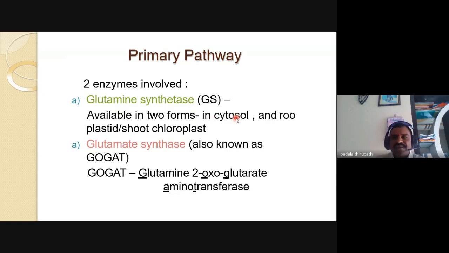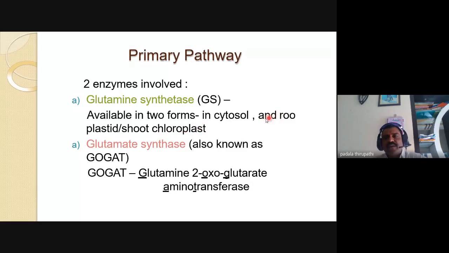Number one is in the cytosol, and the second one is present in the plastids of roots and the chloroplasts of shoots. Glutamine synthetase is present in the cytosol of all cells, which means the enzyme is present in prokaryotic and even eukaryotic organisms. The other form is present in root plastids and shoot chloroplasts.